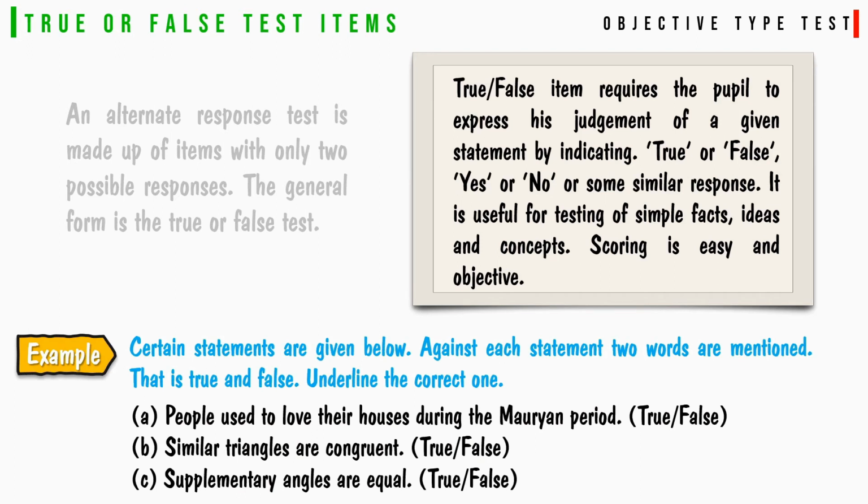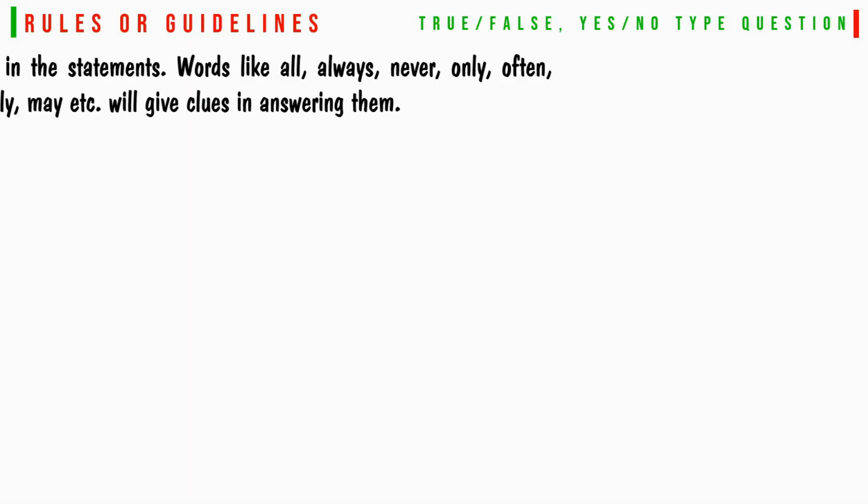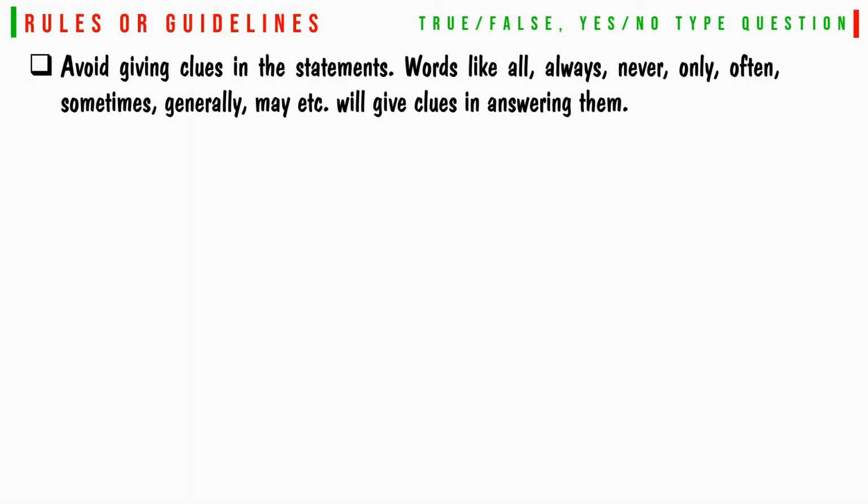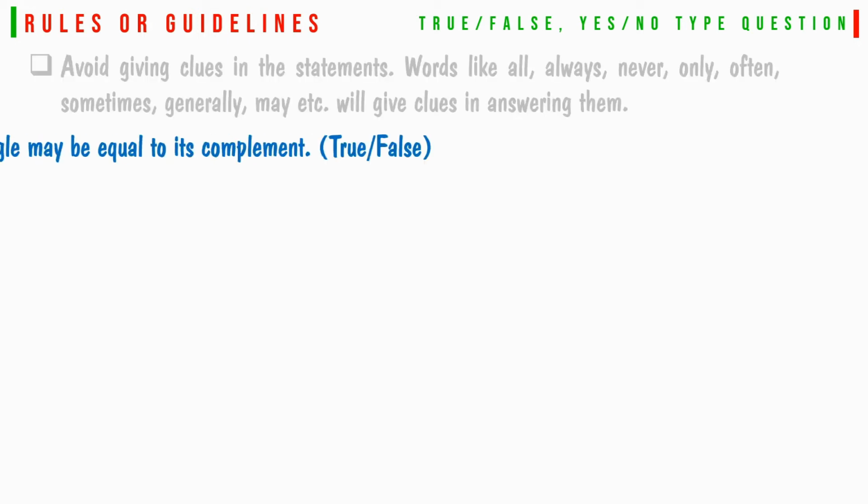True or false? Similar triangles are congruent. True or false? Supplementary angles are equal. True or false? Avoid giving clues in the statements. Words like all, always, never, only, often, sometimes, generally, may, etc. will give clues in answering them.